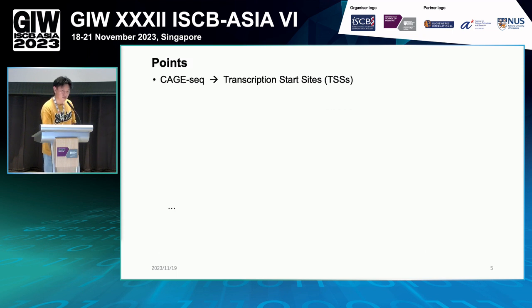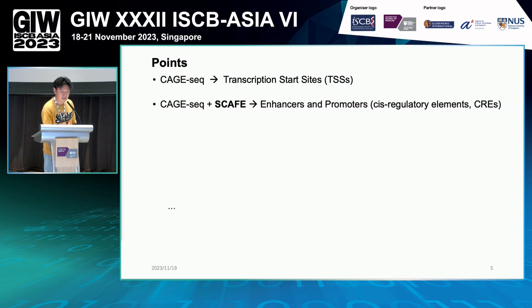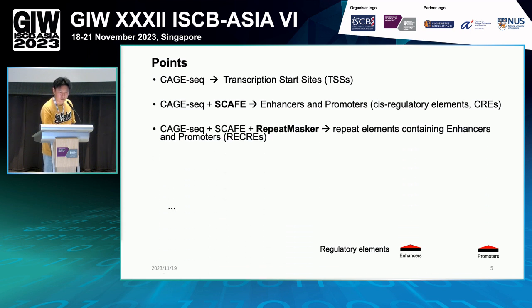We use KH-seq to get the transcription start site, and use ESCAPE to get the cis-regulatory elements. And we have the repeat marker for repeat element annotation to find the repeat elements containing enhancers and promoters. So these two enhancers and promoters are the repeat element containing.